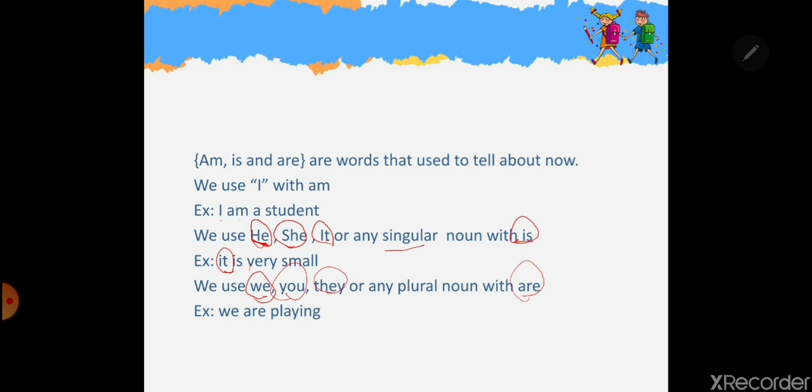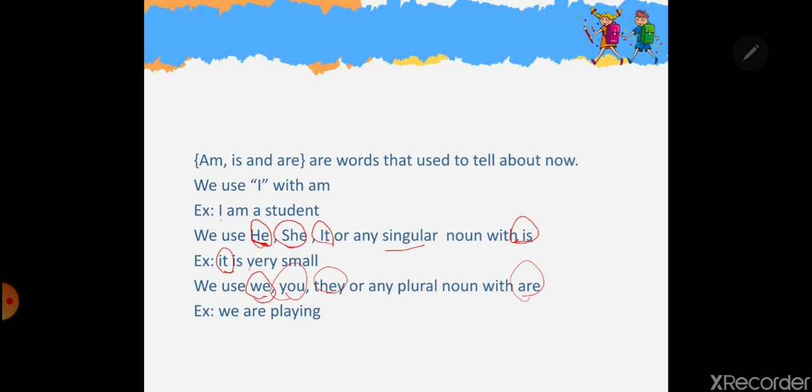So when you speak about yourself and more with you, you have to use the pronoun we, and you use it with are. You cannot say we is, you have to say we are doing something. If you use the word you, that means you. I could be talking to you only one, or I could be talking to you as a whole. For example, I could be talking to Muhammad only. You are a smart boy, for example. That's only for Muhammad.